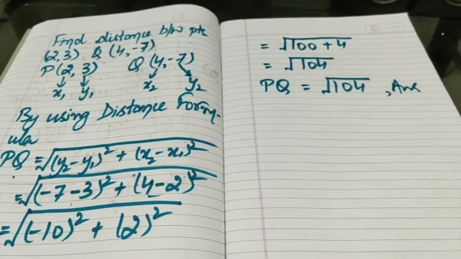So this is how you can find the distance between 2 points whose coordinates are given to us by using the distance formula.